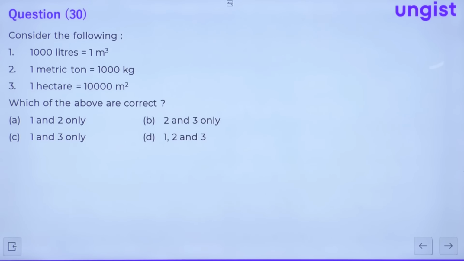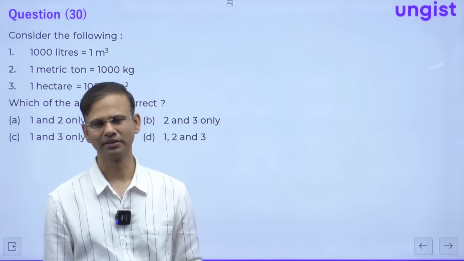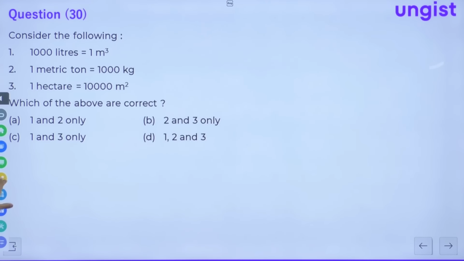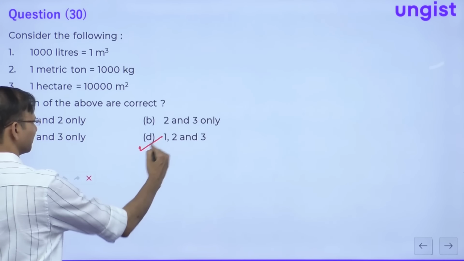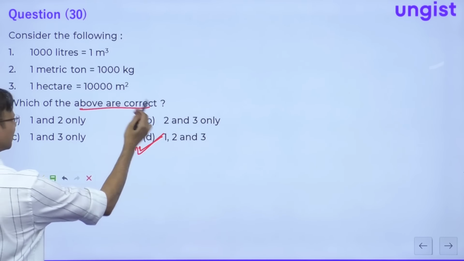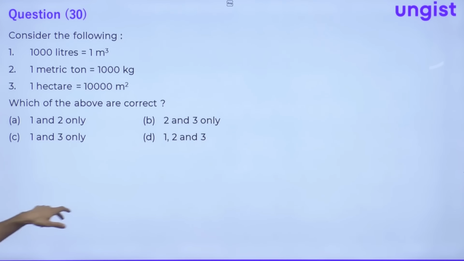Question number 30 is the direct conversion, right? Everybody knows it, and you should be knowing it directly. So there is nothing to solve in this question. So guys, here all of them are correct. So this is 1, 2, 3, right? All of them are correct. Question is, which of the above are correct? So all of them are correct, right? So there is nothing to solve in this question. So let's move to the next question, guys.